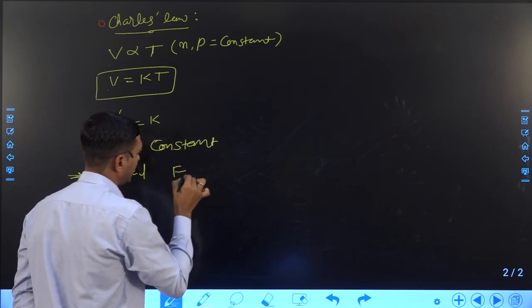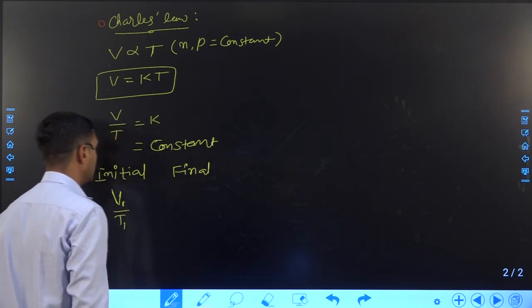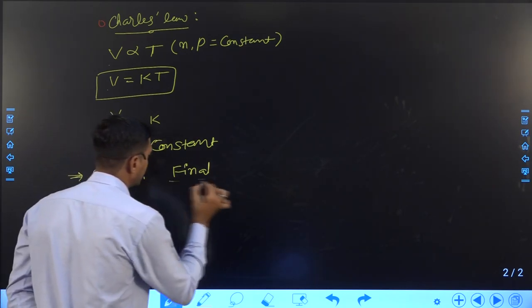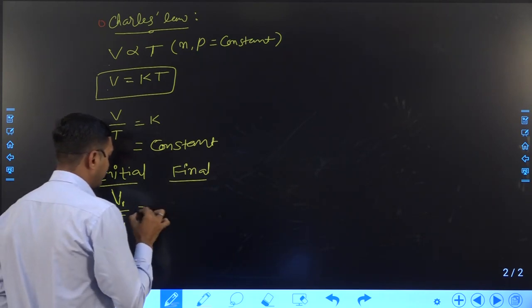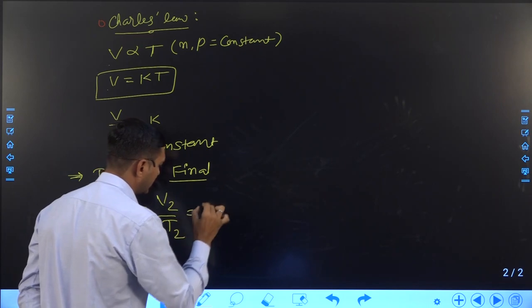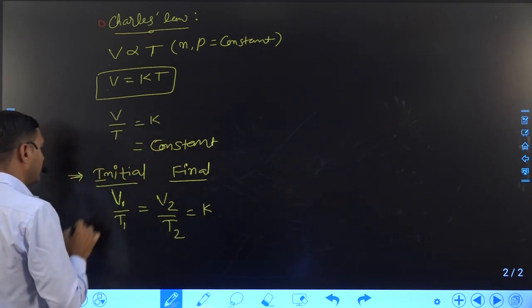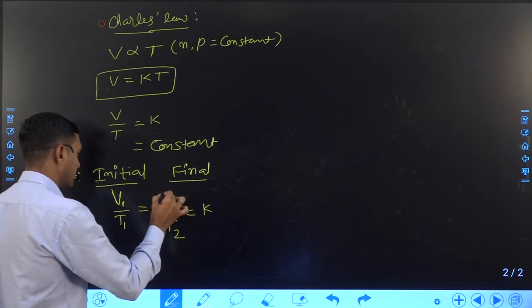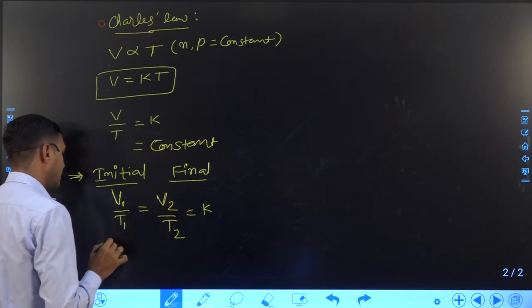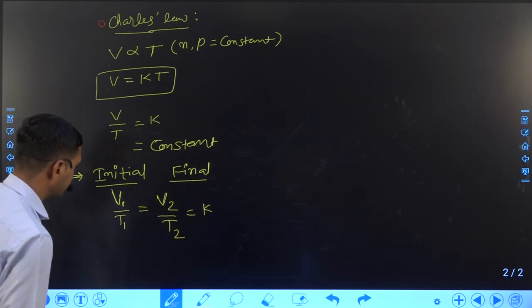After changing the temperature, the volume also changes. So we can write at the final stage, that is V2 and T2, and it will be constant. So this equation will become like this: V1 upon T1 is equal to V2 upon T2.